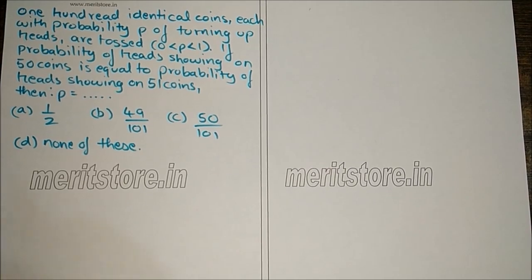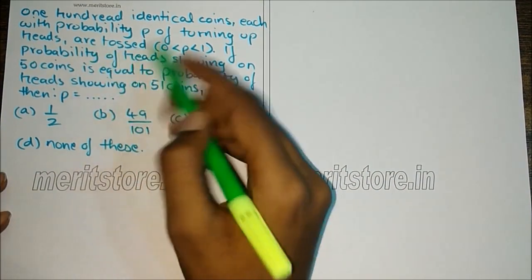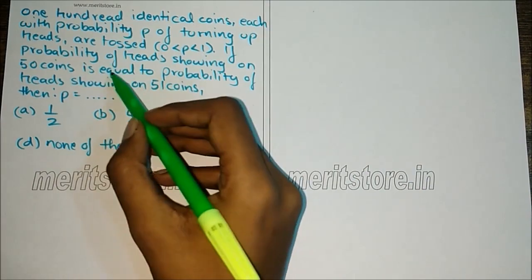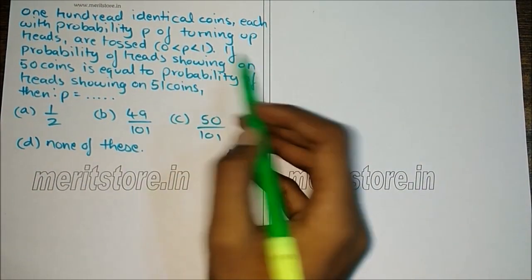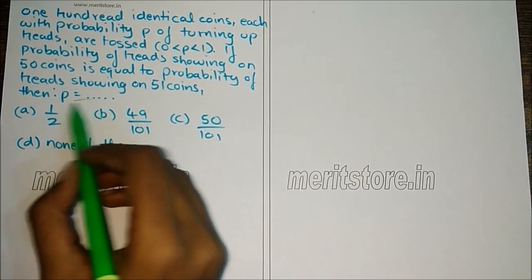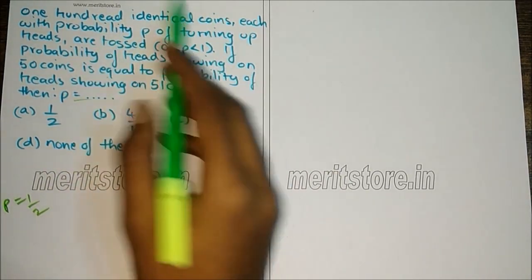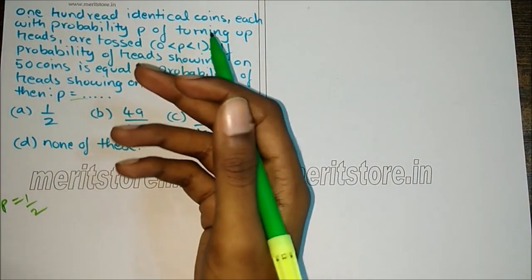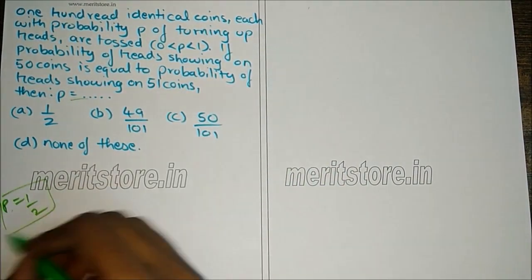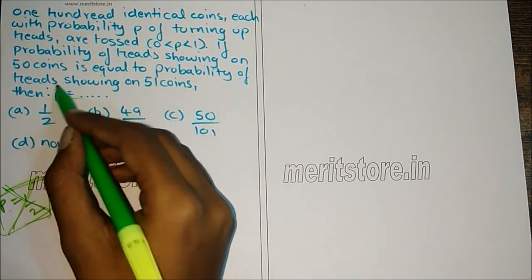Next question is, 100 identical coins, each with probability p of turning up heads, are tossed, where p lies between 0 and 1. If probability of heads showing on 50 coins is equal to probability of heads showing on 51 coins, then p is what? So now we cannot say p is equal to half, since we are not given the information that the coin is fair. It can be either both sides heads or both sides tails. So we cannot say for sure that p is half.